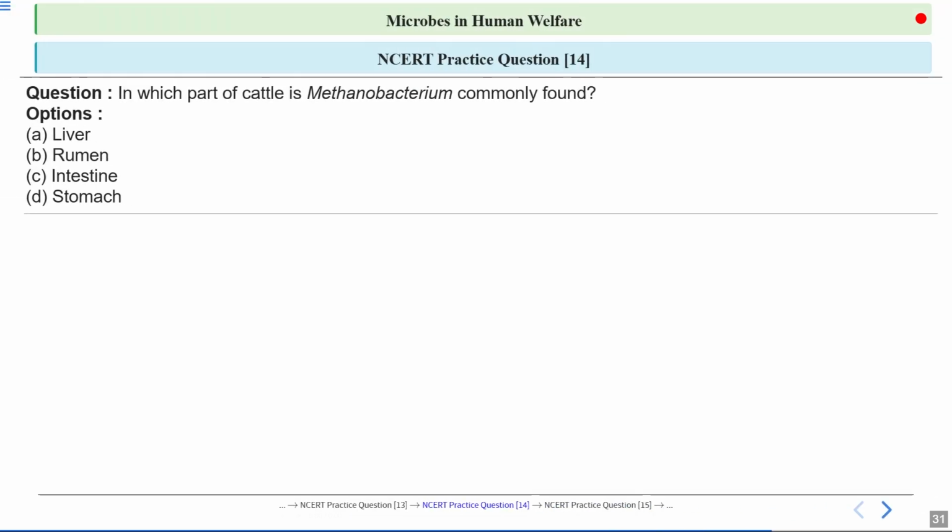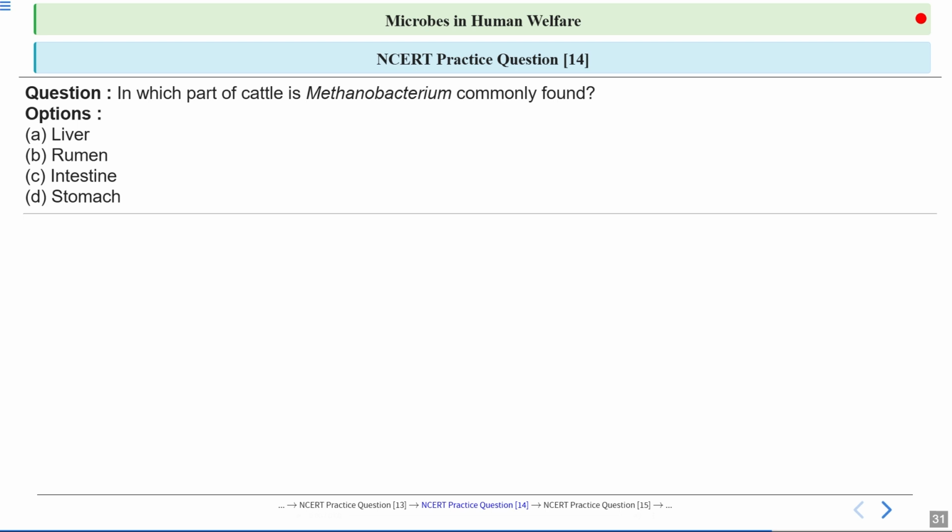Let's move on to the next question. The next question is, in which part of cattle is Methanobacterium commonly found? Methanobacterium comes under the category of methanogens. These methanogens produce methane gas. They are anaerobic bacteria. And whenever they feed on bio waste, organic matter, and this organic matter is rich in cellulose, they act on this organic matter and produce methane.